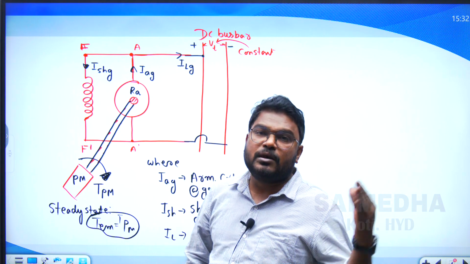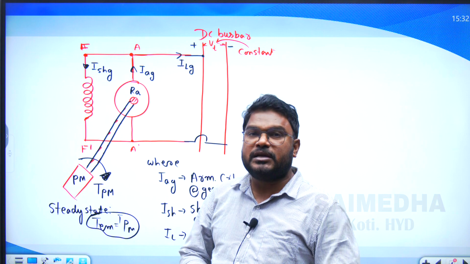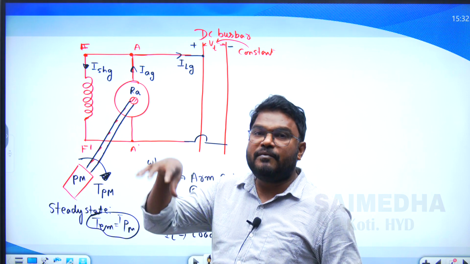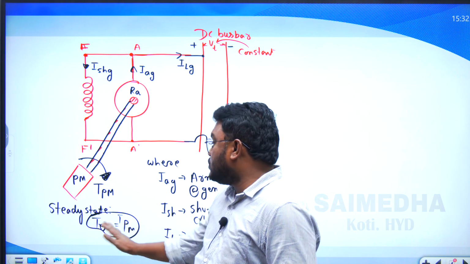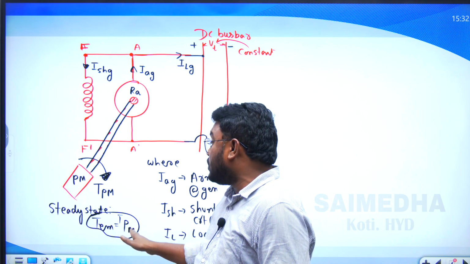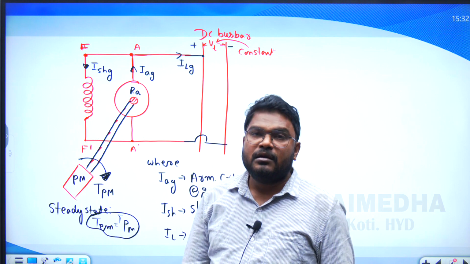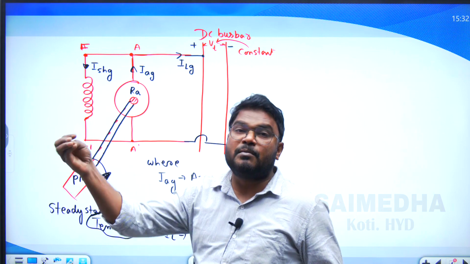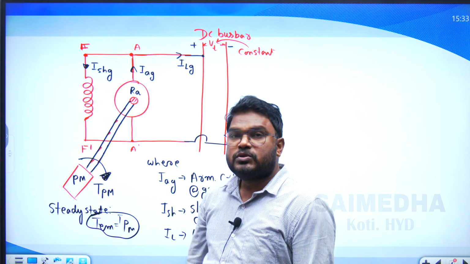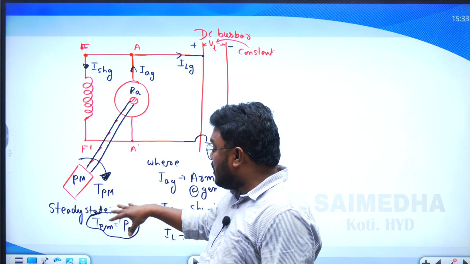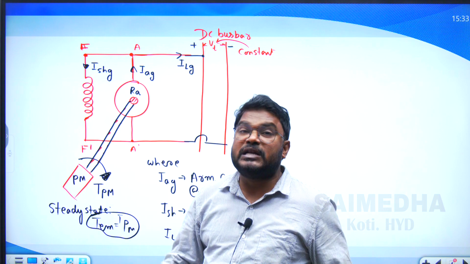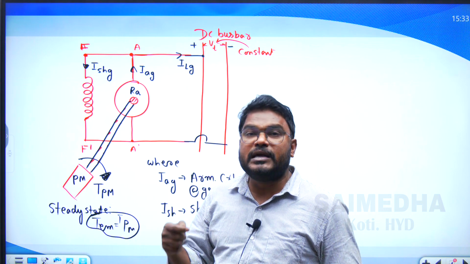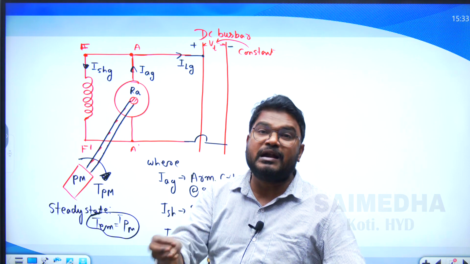Always, electromagnetic torque equals the prime mover torque in the case of the generator. Under this condition, the machine rotates at only one speed. For example, suppose the prime mover torque is more than the electromagnetic torque, then what will happen? The driving torque is more than the opposing torque, so the generator will accelerate and its speed increases continuously, which is undesirable.